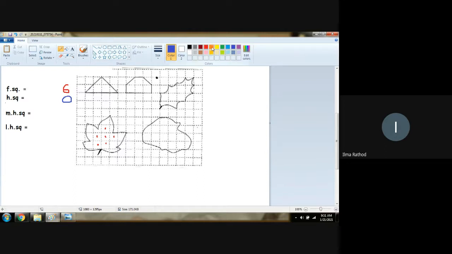Now I'll mark orange color for less than half square. Less than half square is over here. See, 1. Can you see? This is 2. This is 3. And this one is, no, not this one. This one is 4. This one is 5, less than half. Are you getting it? 6, 7, 8. This one is 9. This one is 10. So total less than half square is 10.